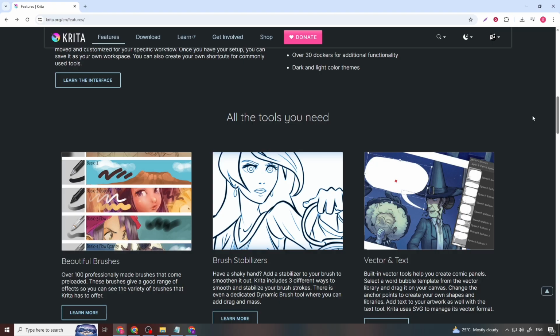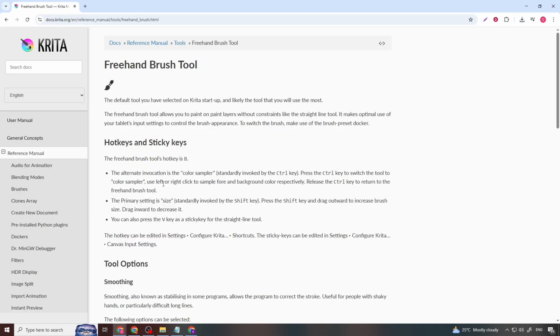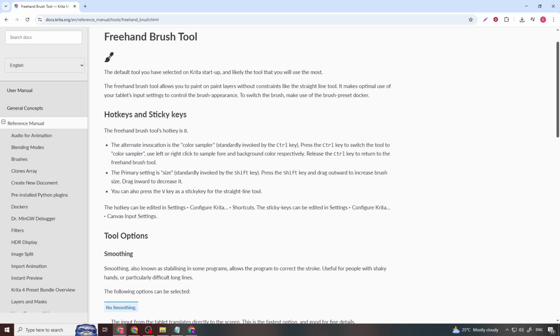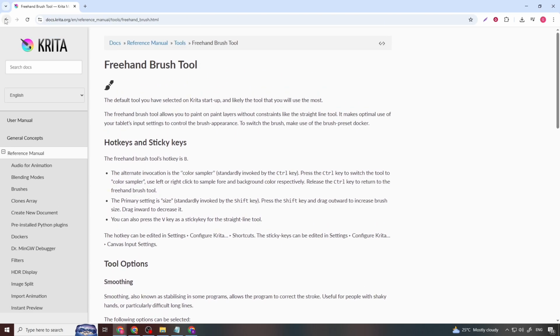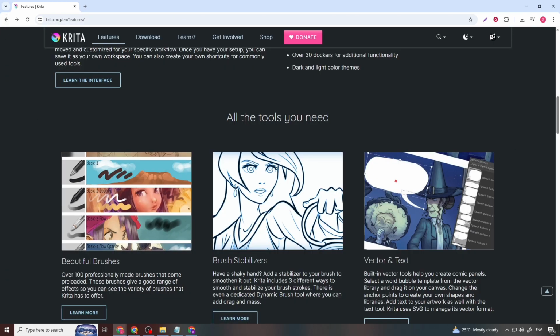Final takeaway, choose MediBang Paint if you want a free, beginner-friendly tool focused on comics and illustration with built-in assets. Choose Krita if you want professional painting power, deep customization, and open source freedom.